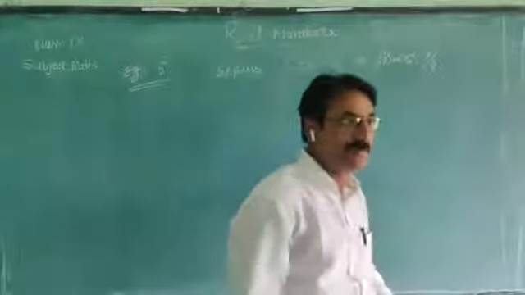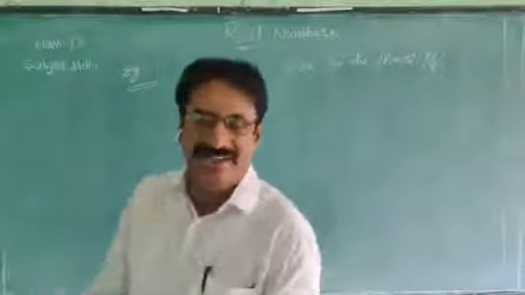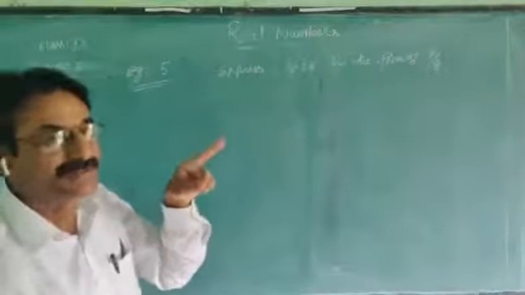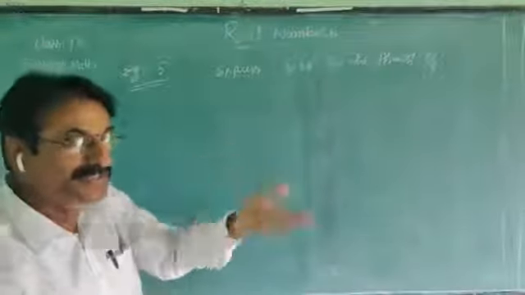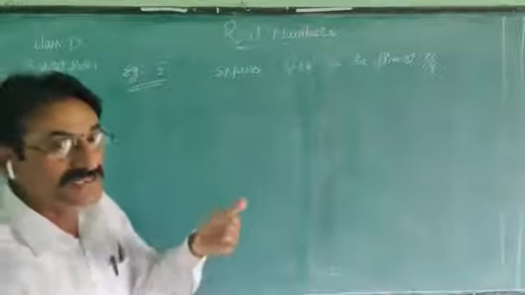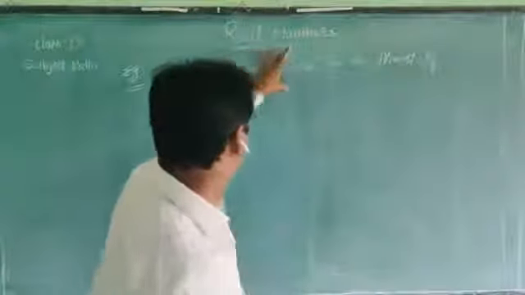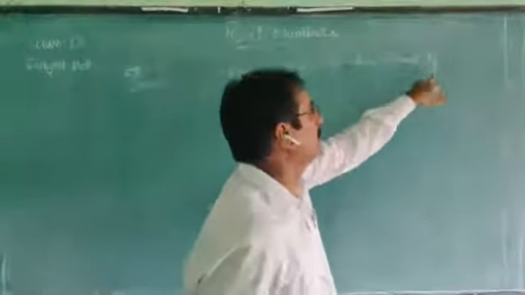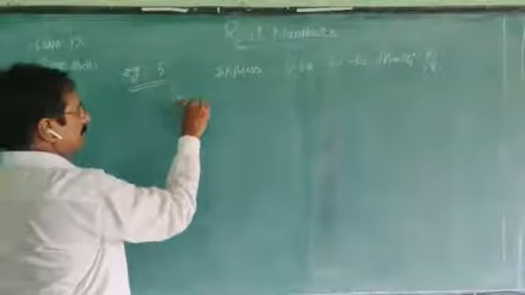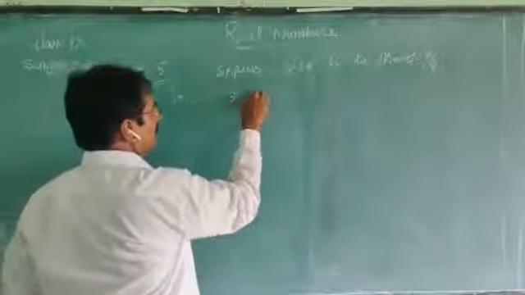In the previous example, we changed the fraction form into decimal form. It is quite the opposite of that method. In that method, we did the division. The opposite operation of division is multiplication. We use multiplication to change the given decimal number into a rational number. See the solution. What is the given number? 3.28 equal to.